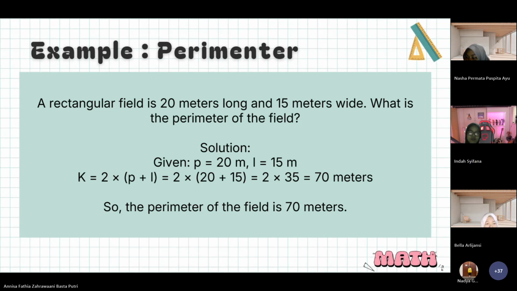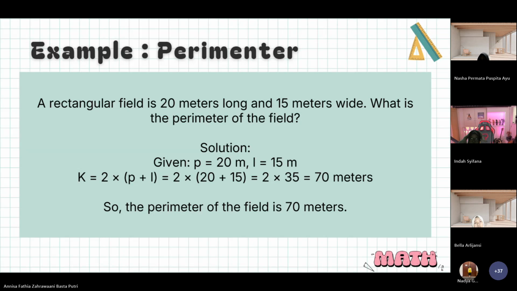Solution: p equals 20 meters and l equals 15 meters. The perimeter equals 2 multiplied by quantity p added l, equals 2 multiplied by quantity 20 added 15, equals 2 multiplied by 35, equals 70 meters. So the perimeter of the field is 70 meters.